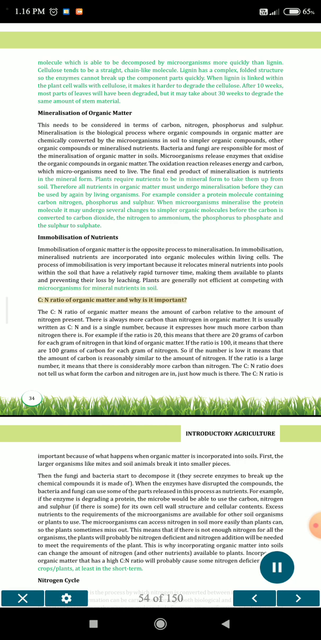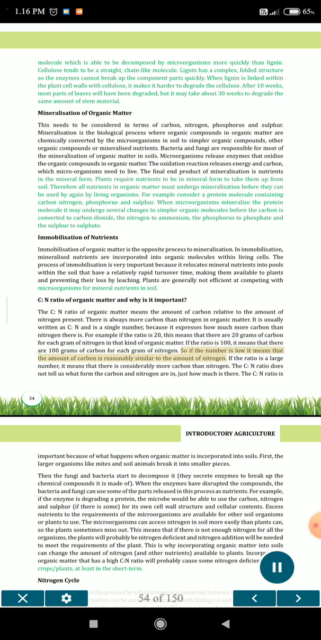C/N ratio of organic matter and why is it important? The C/N ratio of organic matter means the amount of carbon relative to the amount of nitrogen present. There is always more carbon than nitrogen in organic matter. It is usually written as C/N and as a single number because it expresses how much more carbon than nitrogen there is. For example, if the ratio is 20, this means that there are 20 grams of carbon for each gram of nitrogen in that kind of organic matter. If the ratio is 100, it means that there are 100 grams of carbon for each gram of nitrogen.